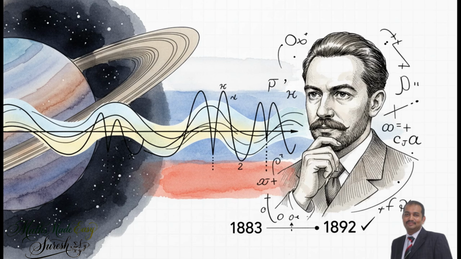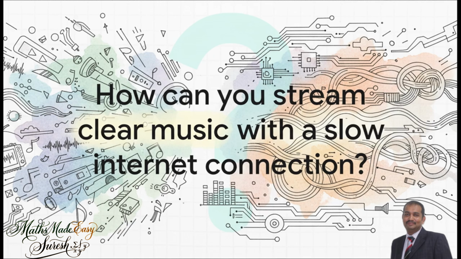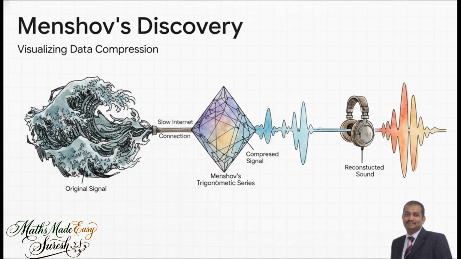We're still on April 18th. Let's jump forward just a few years to 1892. Same date, different country, where our third genius, Dmitry Menshov, was wrestling with a completely different kind of puzzle. We totally take this for granted. You hit play on a song and it just plays, crystal clear. But how is it possible to squeeze that much data through a slow connection without losing all the quality? The answer is hidden in the work of Dmitry Menshov.